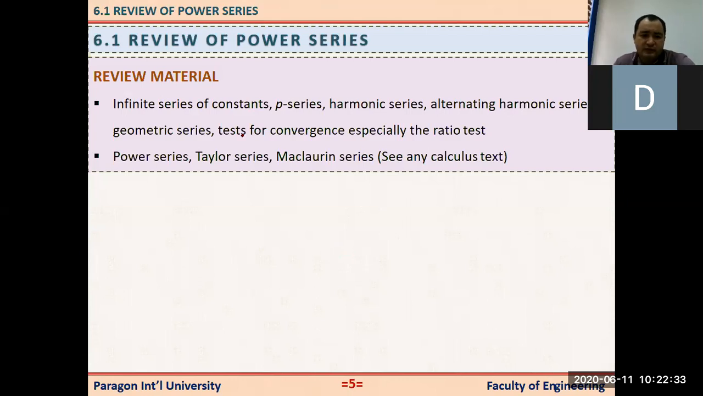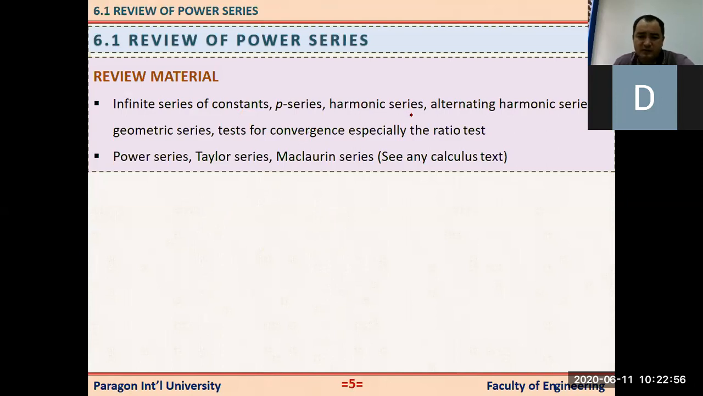Anyway, as review material, what you have to know to study this chapter is you need to review infinite series of constants, like p-series. Infinite series of constants means series like 1 plus 2 plus 3 plus 4 until infinity. This is one example. And p-series, you can search in Google or again in chapter 10. Just have a look, get some idea, that much is enough.